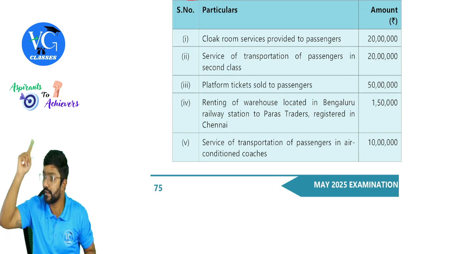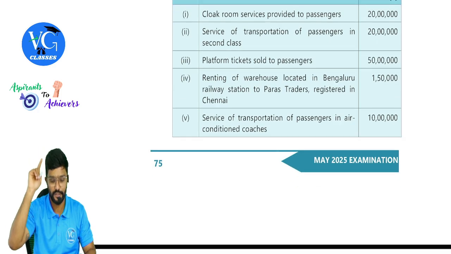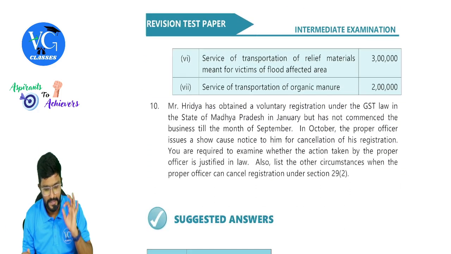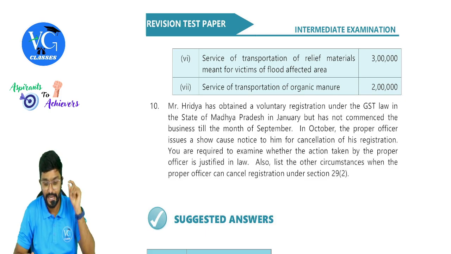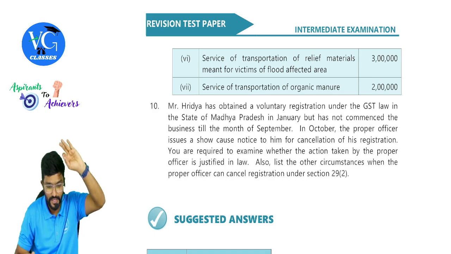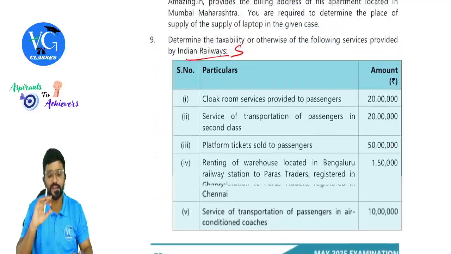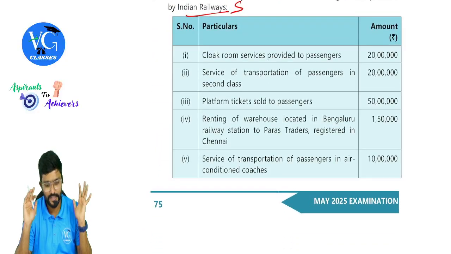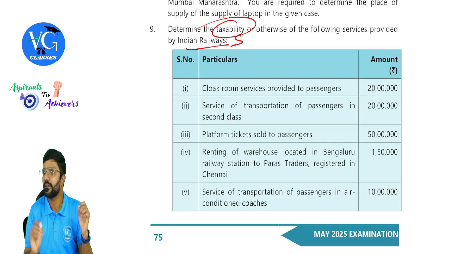Yes. Forward or reverse? Forward. Service of transportation of passenger in air conditioned coaches. AC. Services of transportation of relief materials meant for victims of flood affected area. Exemption. Service of transportation of organic manure, 2 lakh. Okay. Guys, the question is on exemption and taxability. They're asking whether the following services are taxable or not.